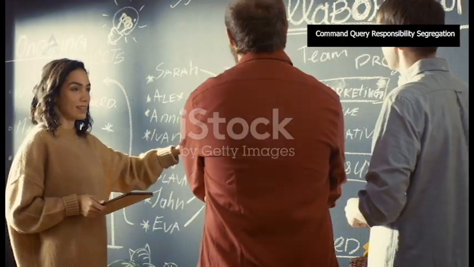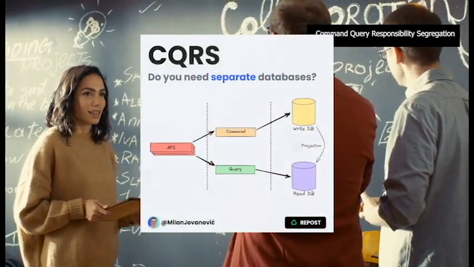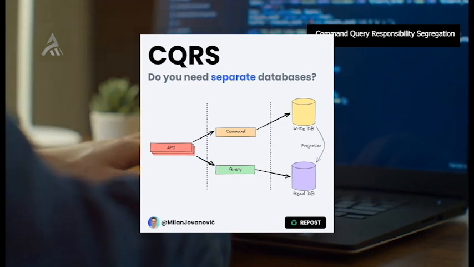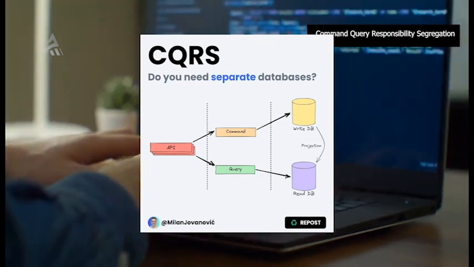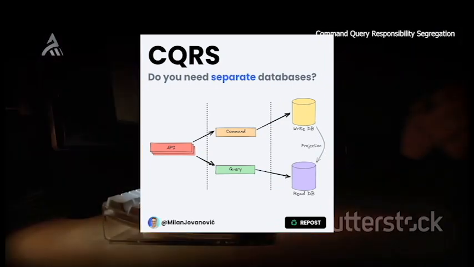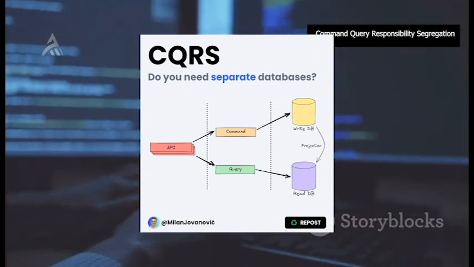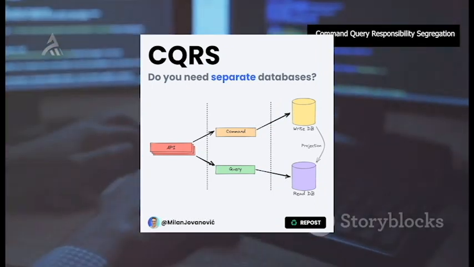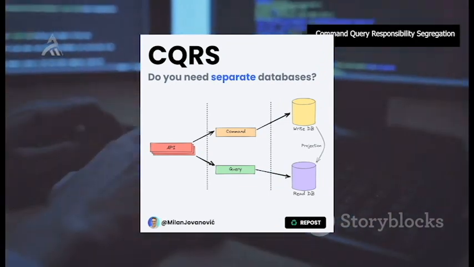To grasp the essence of CQRS, it is crucial to understand the fundamental concepts of commands and queries. Commands represent actions that change the state of our application. They are imperative in nature, instructing the system to perform a specific action. For instance, create user or place order are examples of commands. They are typically asynchronous and do not return any immediate data, acknowledging only the successful initiation of the requested action.